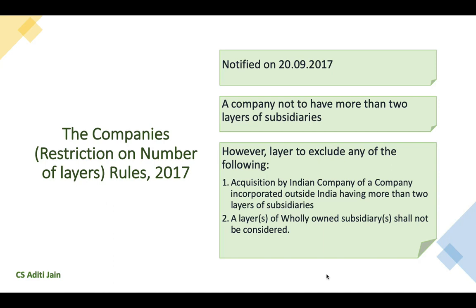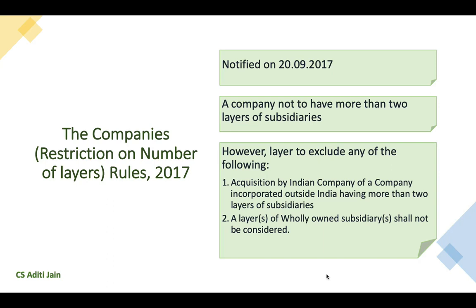Now, on 20th September 2017, MCA introduced the Companies (Restriction on Number of Layers) Rules 2017. These rules are best understood if read with the definition of subsidiary company. Let us understand what these rules provide for. It says a company shall not have more than 2 layers of subsidiaries.